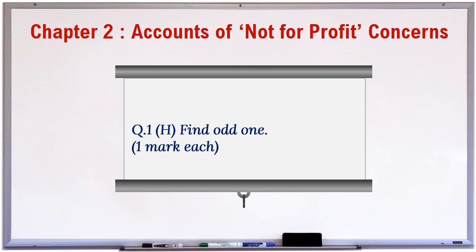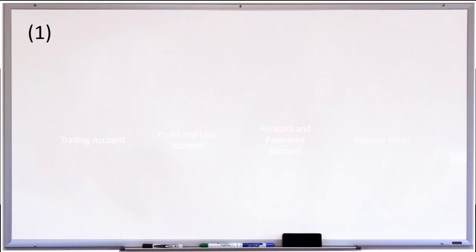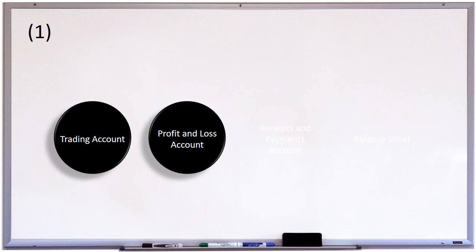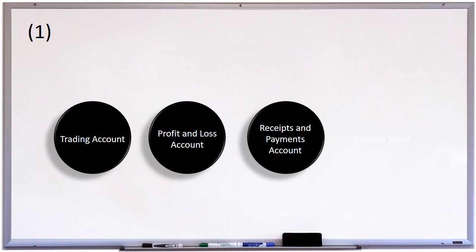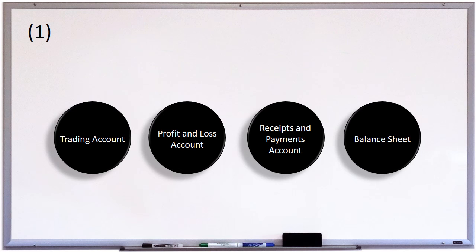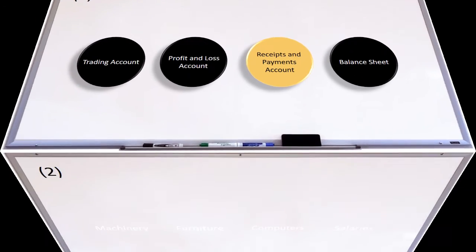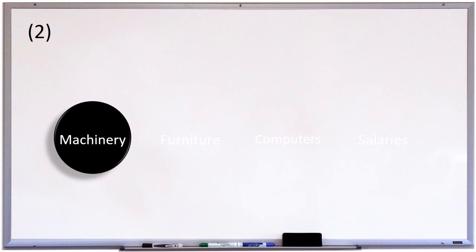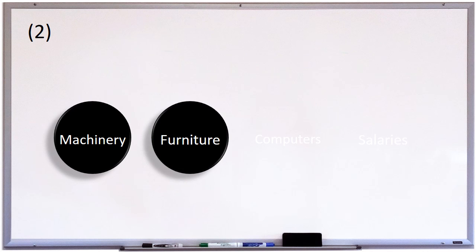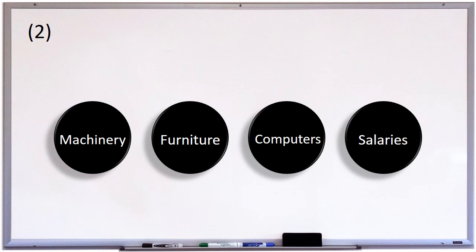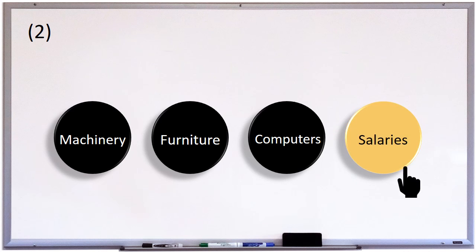Question 1. H. Find odd one. 1 mark each. 1. Trading account. Profit and loss account. Receipts and payments account. Balance sheet. And the odd one is receipts and payments account. 2. Machinery. Furniture. Computers. Salaries. And the odd one is salaries.